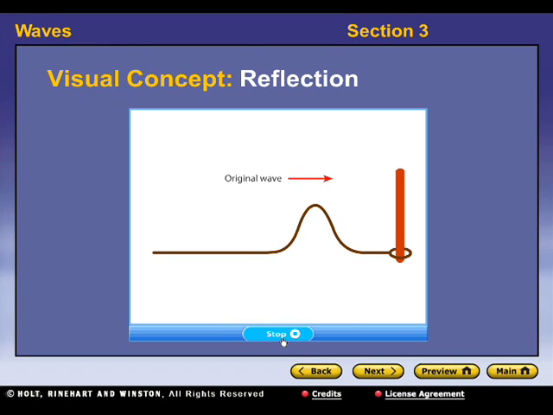When any kind of wave strikes a surface that doesn't absorb or transmit it, the wave is reflected away from the surface. The reflection of waves off some surfaces may cause the wave to invert and bounce away with opposite phase.